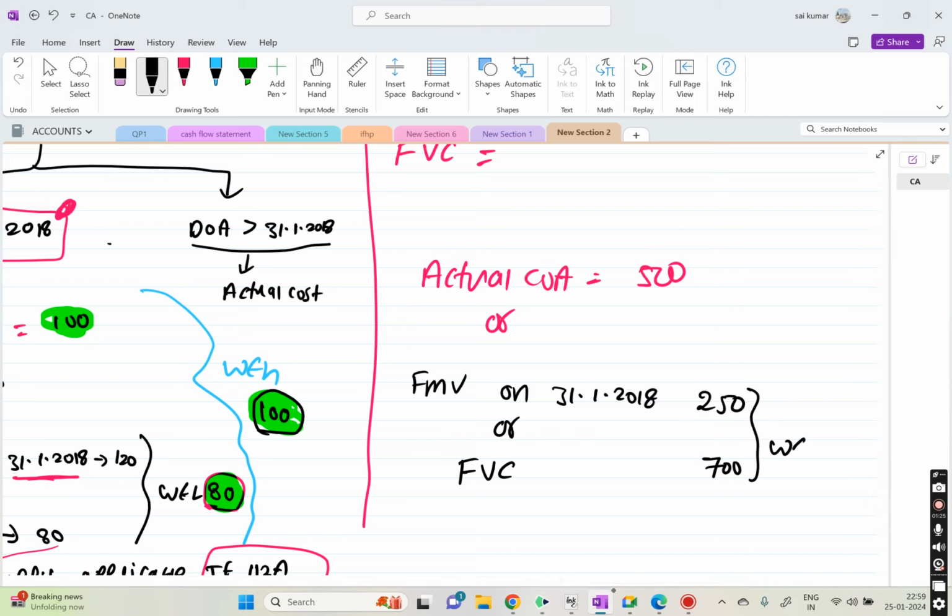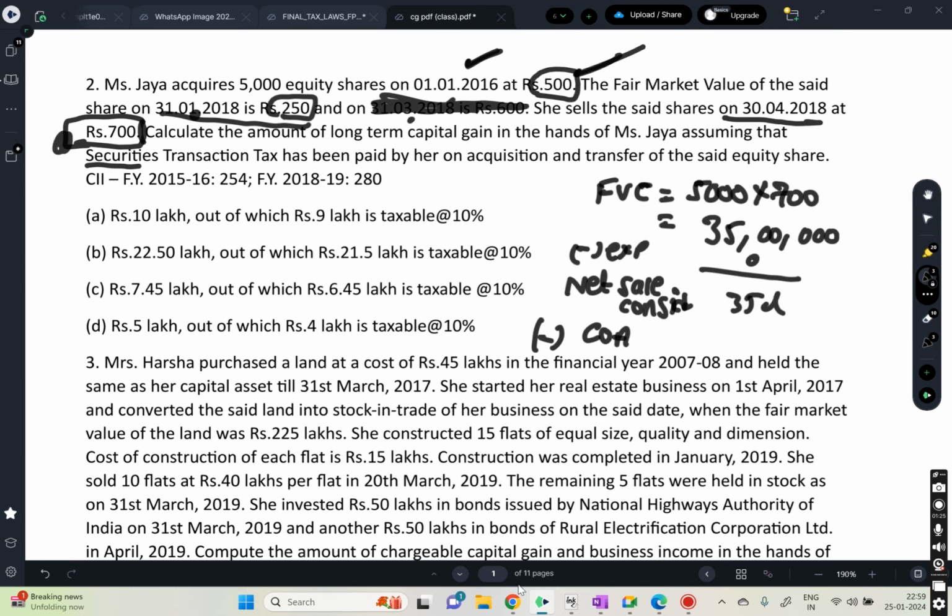I need to take whichever is lower. Which is lower? 250. Then I need to take whichever is higher, between 500 and 250. Obviously 500 is higher. So in this question the cost of acquisition will be 500. So total 5000 shares into 500, I will get 25 lakhs. So 10 lakhs will be long term capital gains.